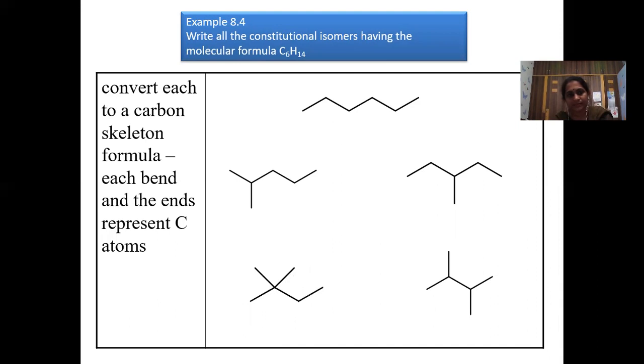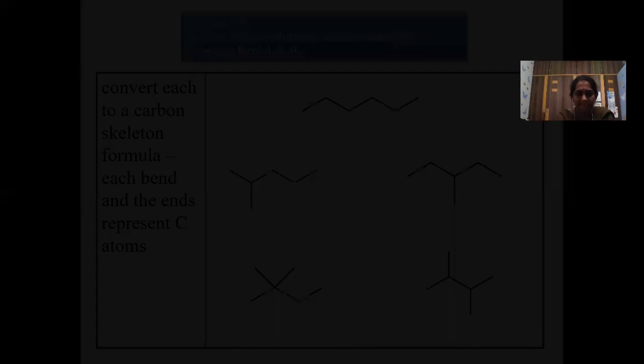I hope everybody has understood how to draw the skeletal structure for constitutional isomerism. We have seen how to draw chain isomerism, structural isomerism, and the skeletal structures as well.